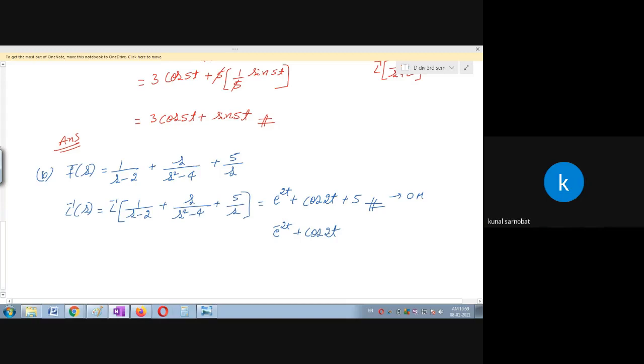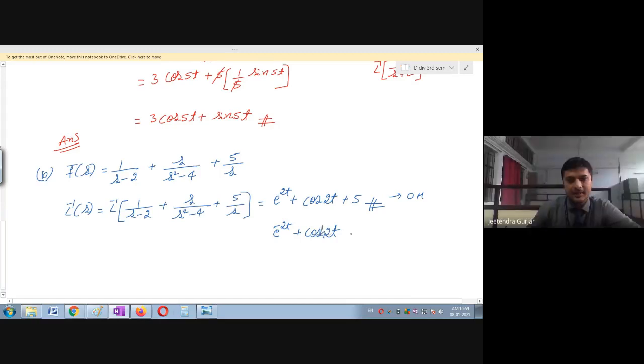It is not cos, it is 2h. Very good. So this is also 0 marks because minus is there. The correct answer is, please check everyone, students: e raised to 2t plus hyperbolic cos 2t plus 5 is correct. So you'll get 1 mark.